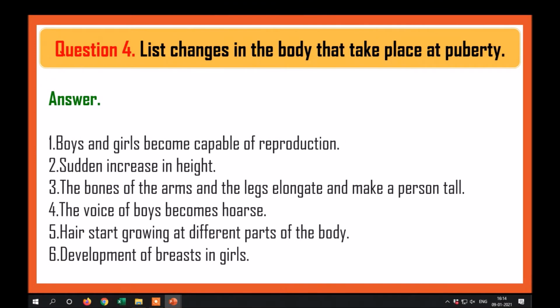List changes in the body that takes place at puberty. Boys and girls become capable of reproduction. Sudden increase in height. The bones of the arms and the legs elongate and make a person tall. The voice of boys becomes hoarse. Hair starts growing at different parts of body. Development of breast in girls.